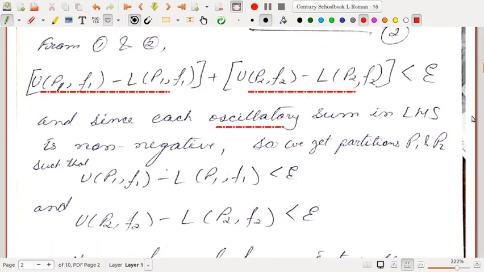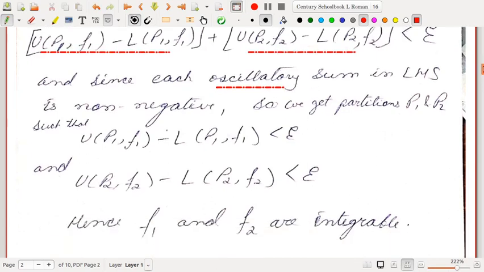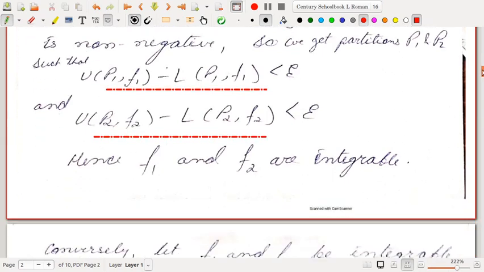So we get partitions P1 and P2 of AC and CB such that UP1 F1 minus LP1 F1 is less than epsilon, and UP2 F2 minus LP2 F2 is less than epsilon. This means that F1 and F2 are integrable. Okay, the necessary condition for integrability, the sufficient condition for integrability is the existence of one partition which satisfies this. So F1 and F2 are integrable.